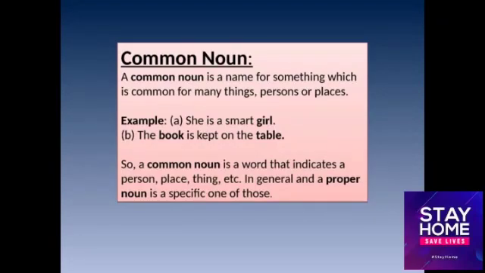So it denotes a class. In the second sentence, the book is kept on the table. In this sentence also, book and table both are common nouns. So a common noun is a word that indicates a person, place or a thing in general, and a proper noun is a specific one of those.